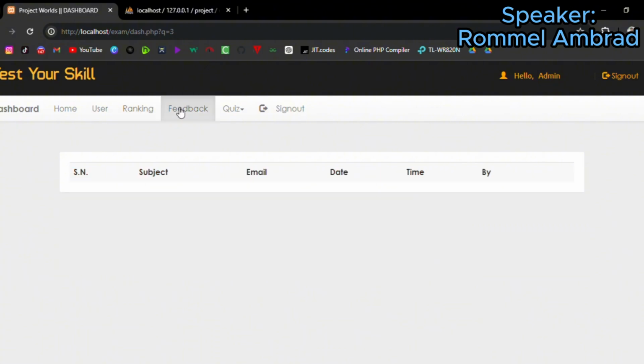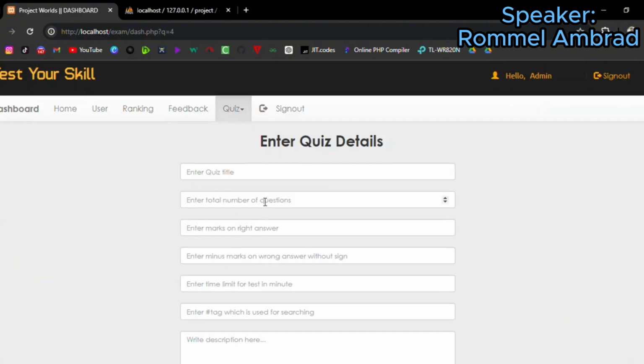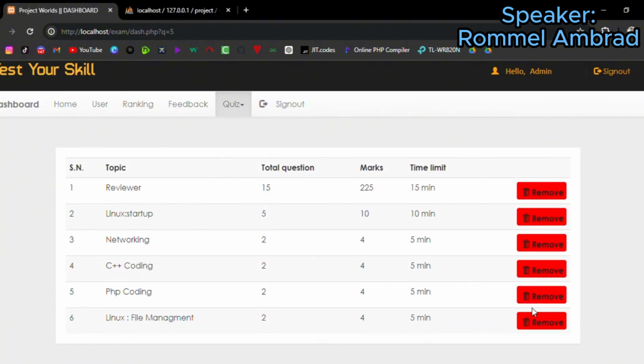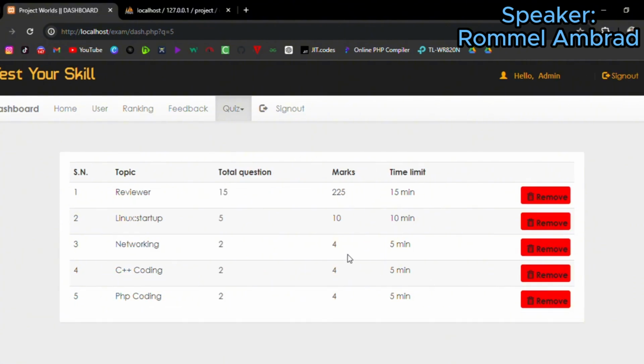And we have some feedback in our admin area. So this is the best part. We can add and remove quizzes. For example, this Linux and file manager quiz, we can remove it from the quiz system, so that it disappears from the home dashboard.